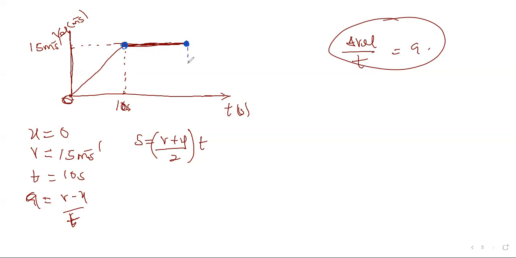So let's assume it maintained this from here, and it takes it up to, let's say, 40 seconds here until it was brought to rest. And let's say we have 55 seconds there. So how do we interpret this? This middle part, it's just like if you are using a equals v minus u over t. This is your v, which is 15 meters per second, and your u is also 15 meters per second.